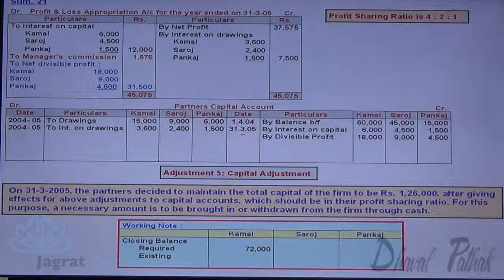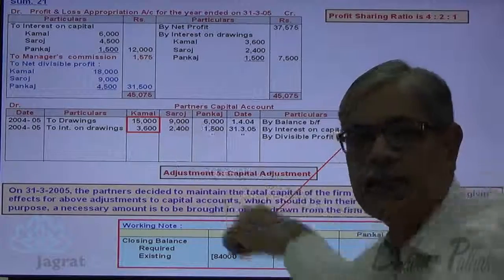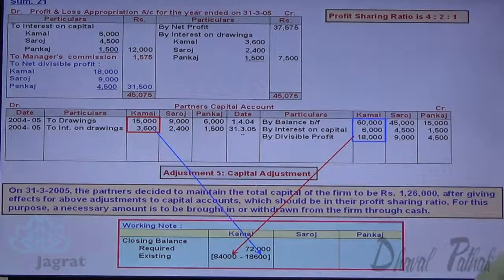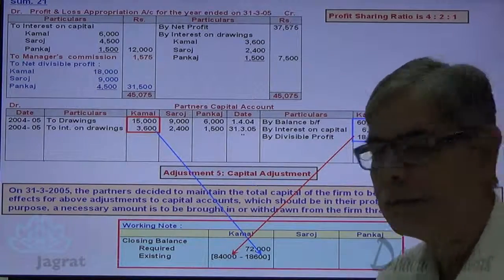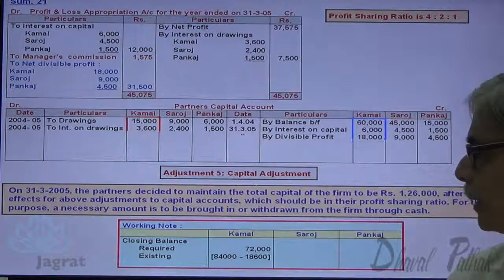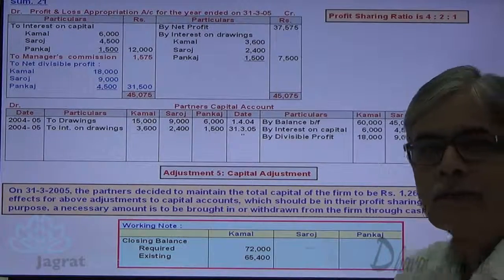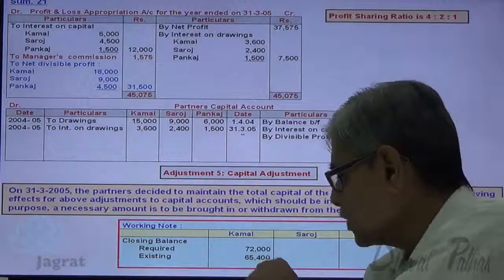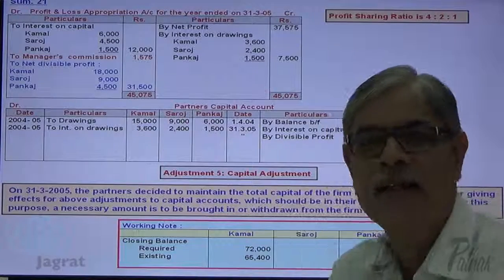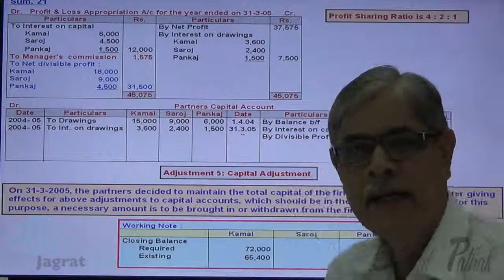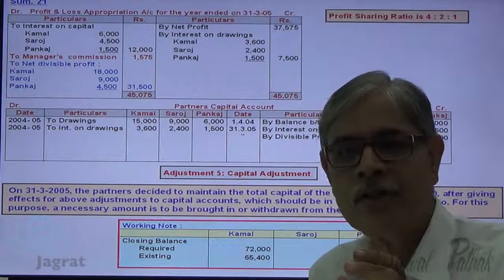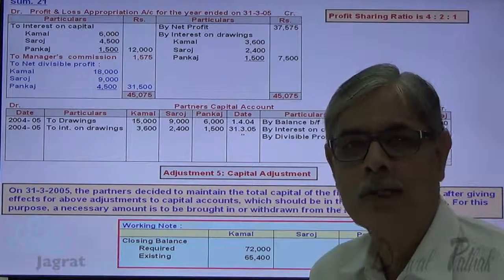Existing capital of Kamal, 60,000 plus 6,000 plus 18,000, 84,000 minus 18,600. 84,000 minus 18,600 is the existing capital. That works out to be 65,400. So the existing capital is less than the required capital. So Kamal has to bring cash to maintain a capital of 72,000.